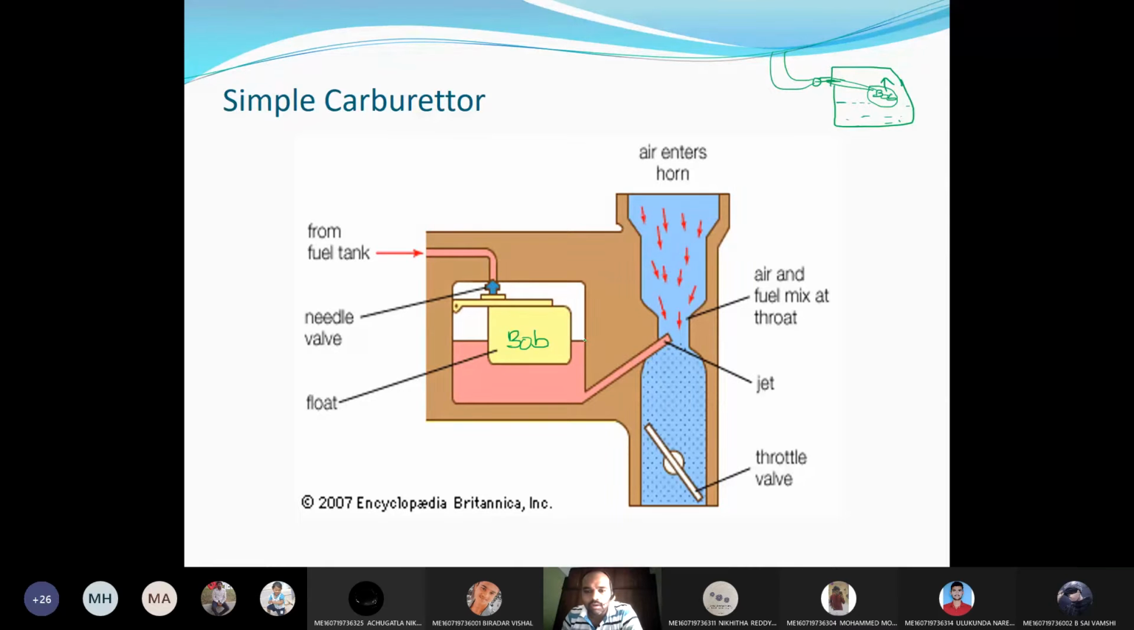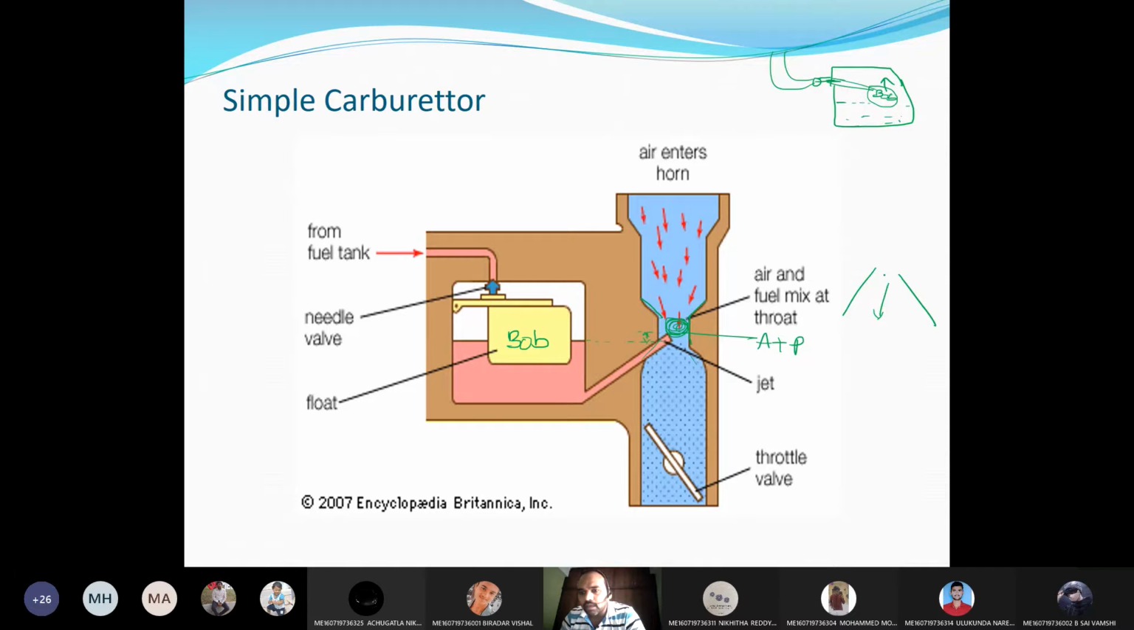I already told you this is the level, and this level will be at a certain height, a 2 to 3 mm height will be maintained. And this is the air entering into the carburetor, and here we can see the Venturi cross section: convergent, then throat, then divergent. When the air is here, within this portion air plus petrol will be mixed.